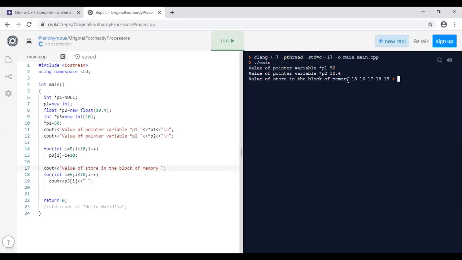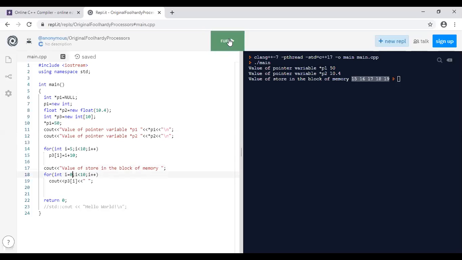Next, this array with respect to the P3 pointer variable, we are going to store 5 different values in 5 different blocks, and we are going to start all these values from the 5th block. Suppose I start this array from 0 to 10. What will happen, guys? What is the expected answer for this P3 pointer?